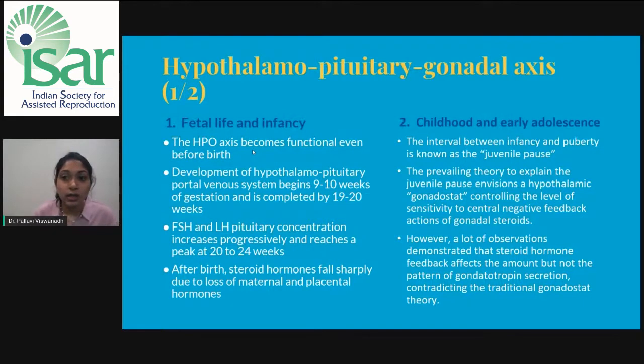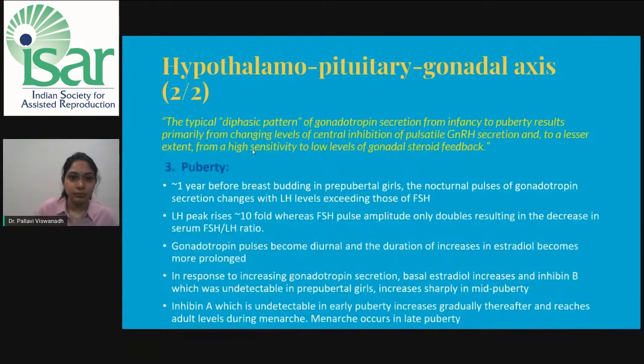During childhood and early adolescence, the interval between infancy and puberty is known as the juvenile pause. The prevailing theory to explain the juvenile pause envisions a hypothalamic gonadostat controlling the level of sensitivity to the central negative feedback actions of gonadal steroids. However, many observations demonstrated that steroid hormone feedback affects the amount but not the pattern of gonadotropic secretion, thereby contradicting the traditional gonadostat theory.